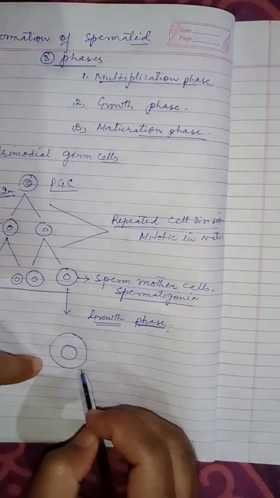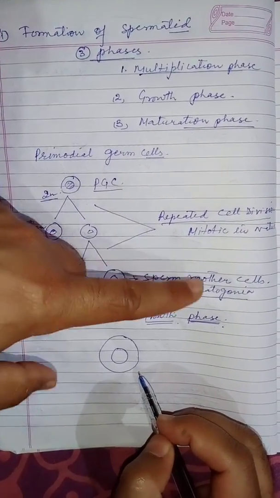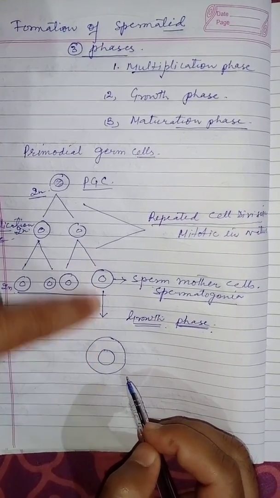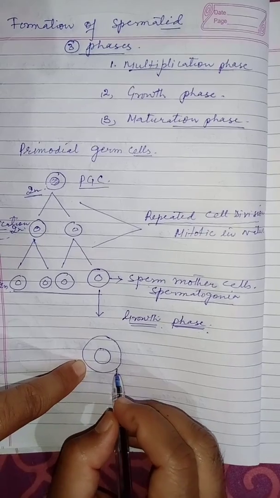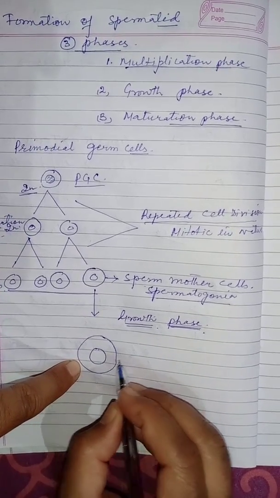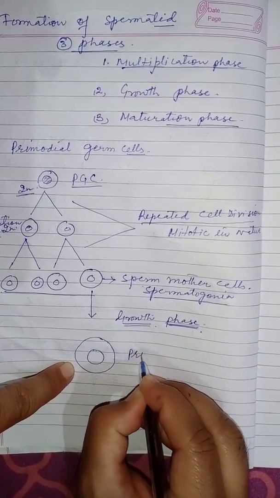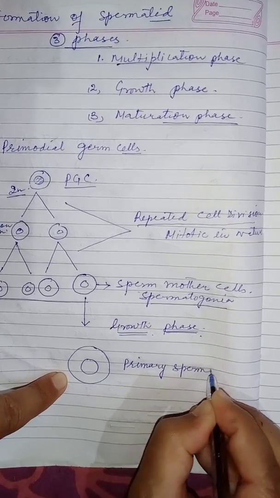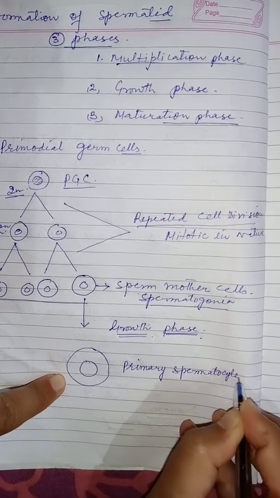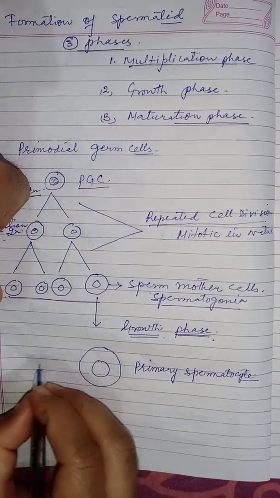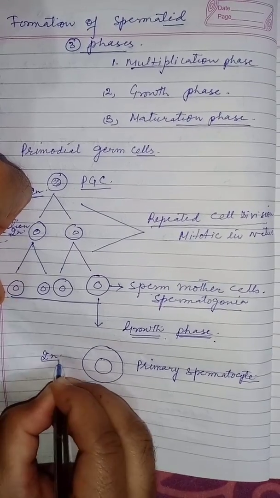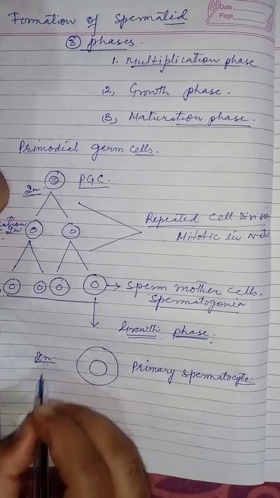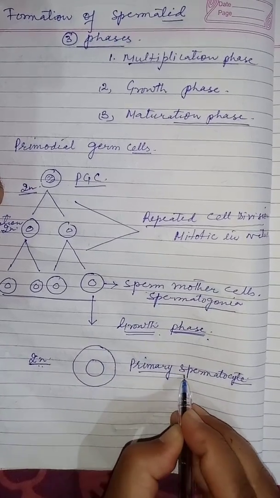At the end of growth, the sperm mother cells, or spermatogonia, have doubled in size, and at this stage we get the primary spermatocyte. Still, the number of chromosomes is diploid, that is 2n.